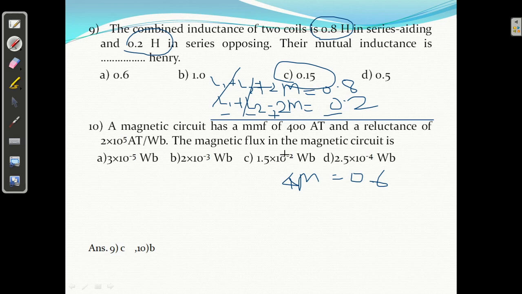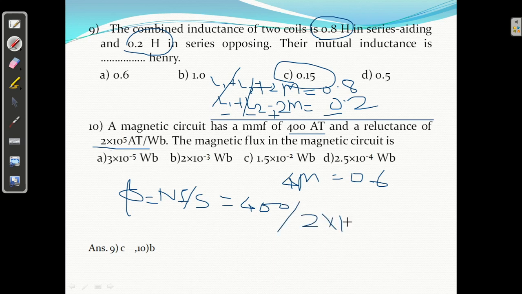Clear? Okay. A magnetic circuit has an MMF of 400 ampere turns and reluctance S equal to 2 into 10 raised to power 5. The flux formula is very simple, phi equal to Ni upon S, MMF upon reluctance. MMF is given 400 upon S, 2 into 10 raised to power 5.